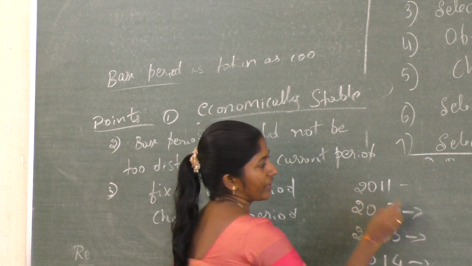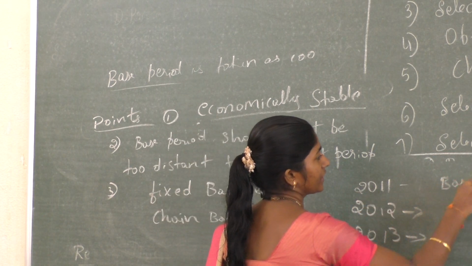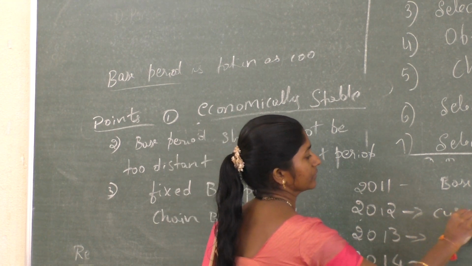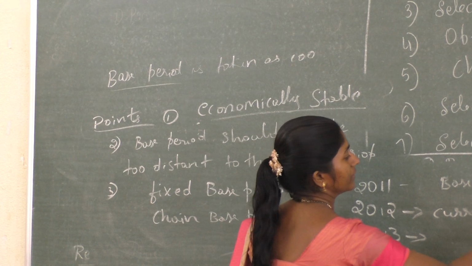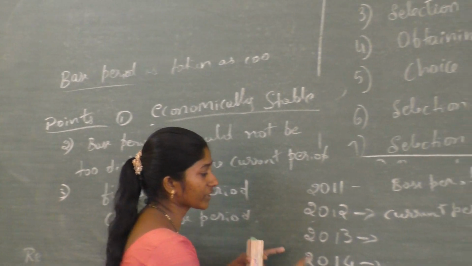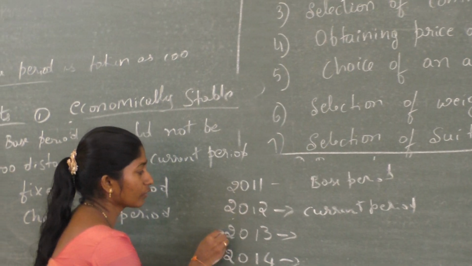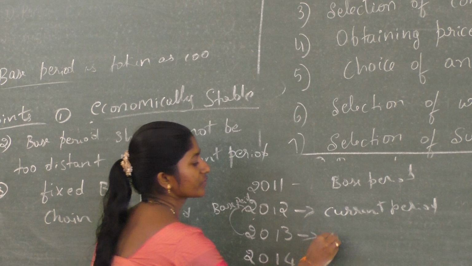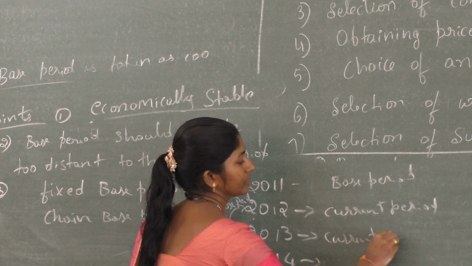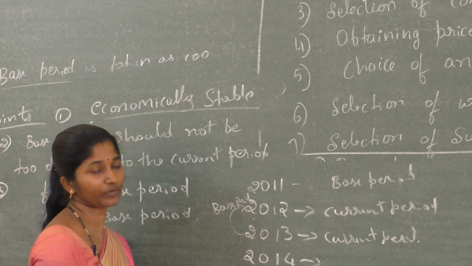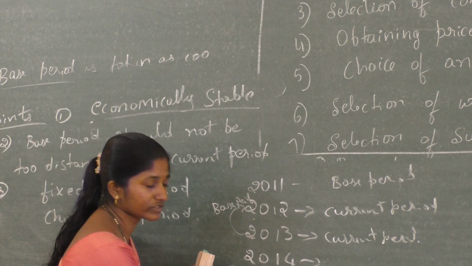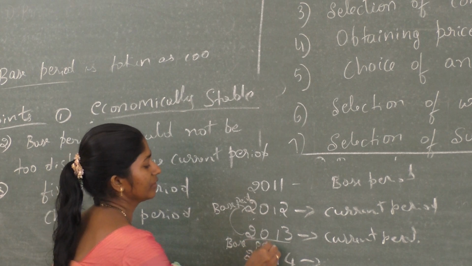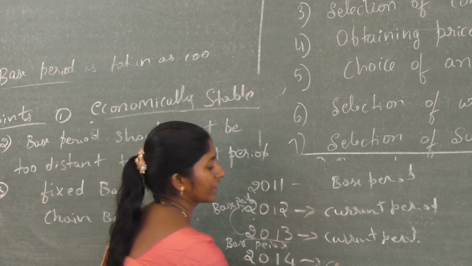Here, 2011 is the base. Again, for the calculation of 2013, now this one is the base period and this one is the current period. This is the chain base period. Again, for the calculation of 2014, this is the base period and this one is the current period.